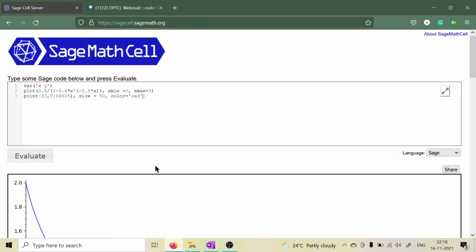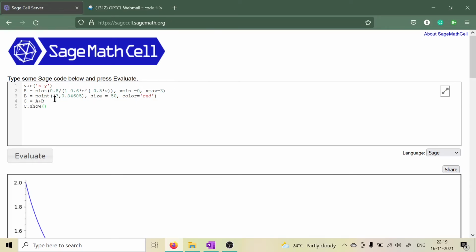To distinguish this point from the line, let us take the first graph as variable a, the second one as variable b, then c equal to a plus b, and c dot show.